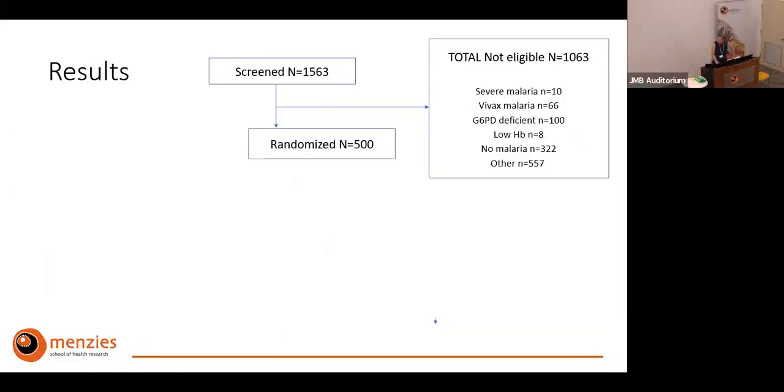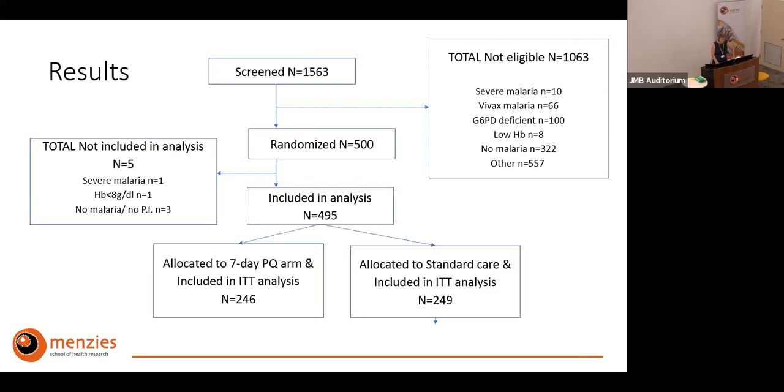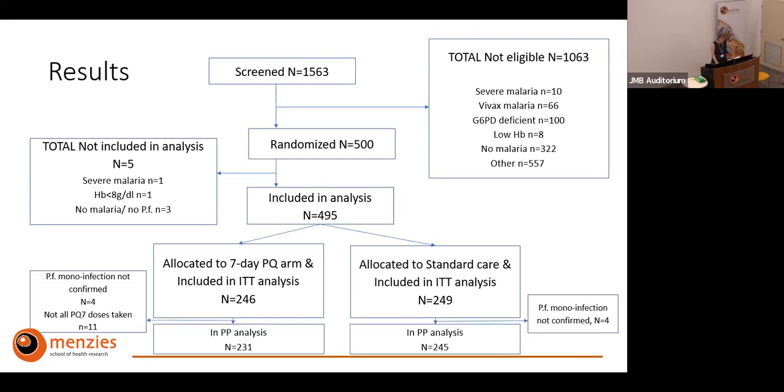Quite a few patients were screened across those 3 sites, and then we randomized 500 patients. At the analysis stage, we had to exclude a few that were wrongly enrolled, unfortunately, and we were able to include 246 and 249 in the intention to treat analysis. I'm not going to present the per protocol analysis, but you see the numbers here, and in a nutshell the results between the per protocol and intention to treat analysis are pretty similar.